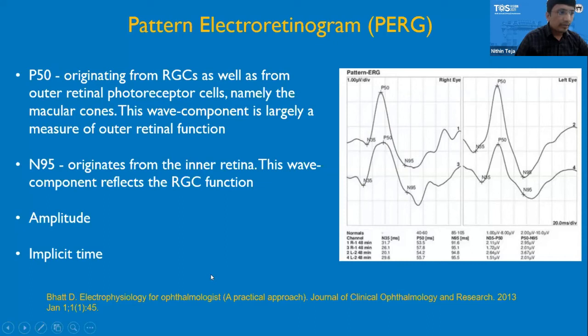So amplitude is basically the maximal light-induced electrical response that is generated by various retinal cells. And implicit time is the time taken for the wave to reach its peak. So here the amplitude of the P50 is from the peak of P50 to the trough of N35, whereas the amplitude of N95 is from the peak of P50 to the trough of N95 wave.